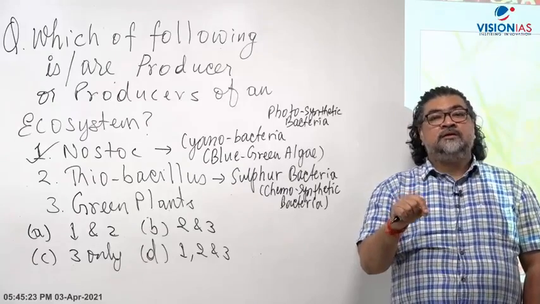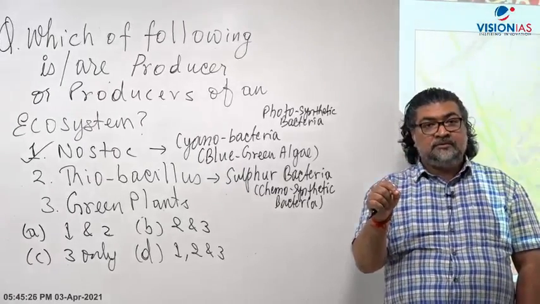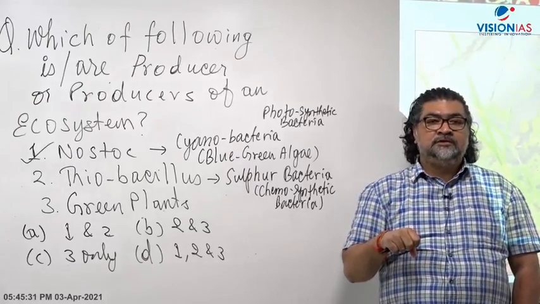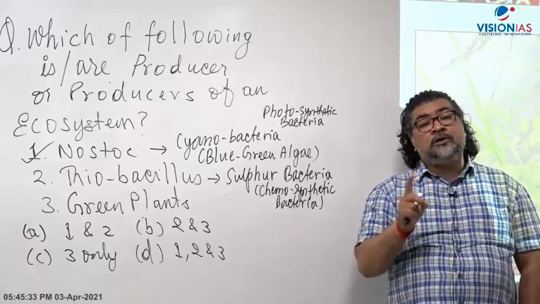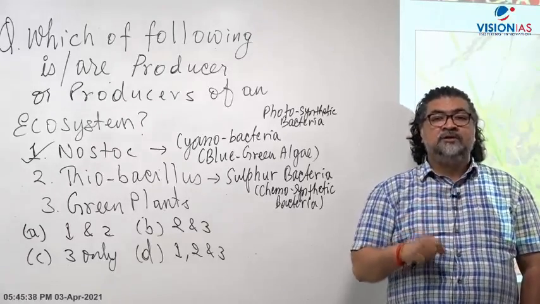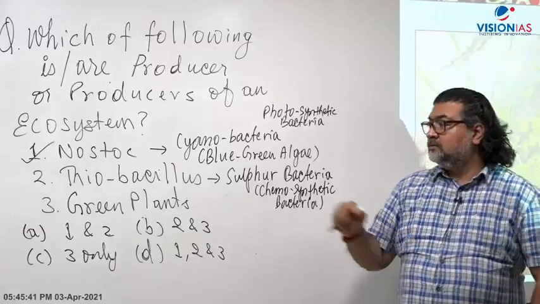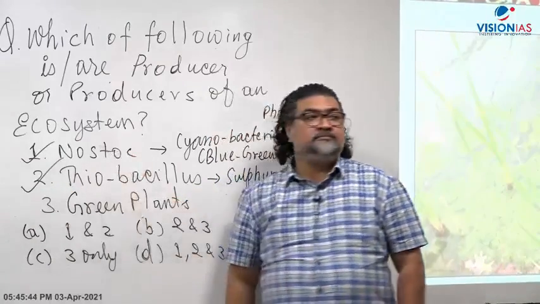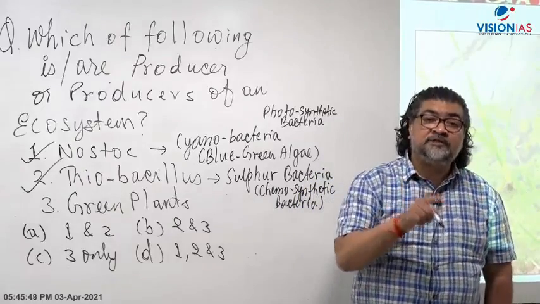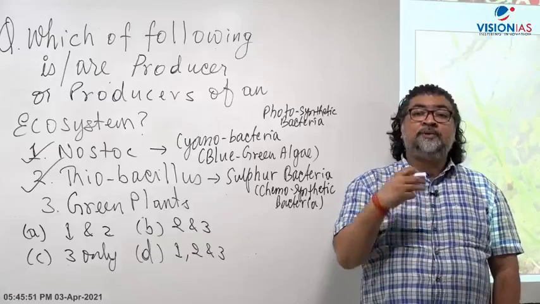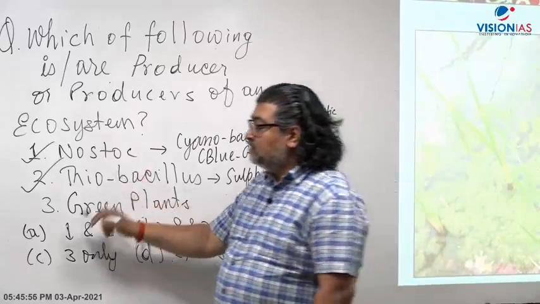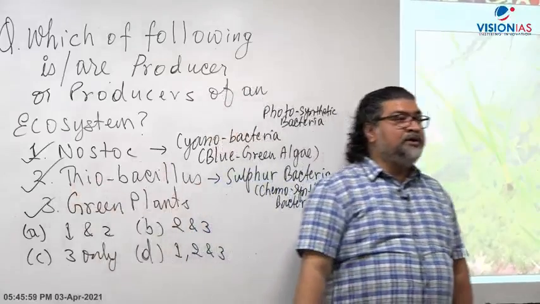Hydrogen sulfide can be worked on to get the energy. Producers do not mean only green plants or trees. Thiobacillus is also correct. It is a chemosynthetic bacteria found in the sulfur springs and is also capable of getting its own energy source. Now green plants, as you all know, are capable of doing photosynthesis.